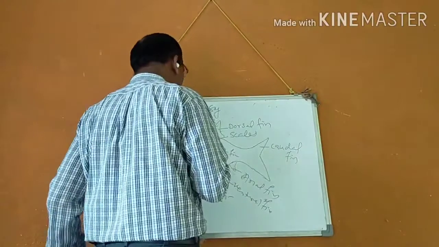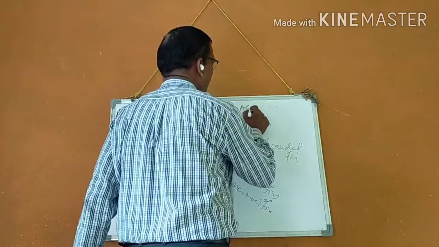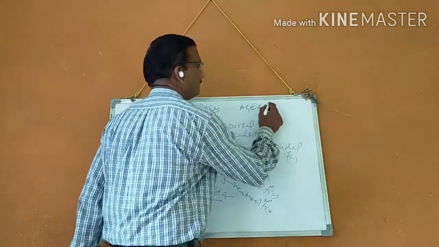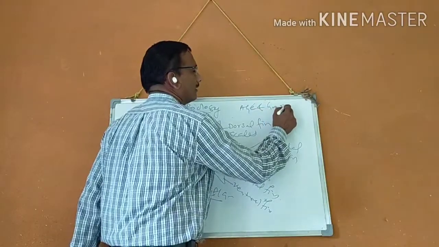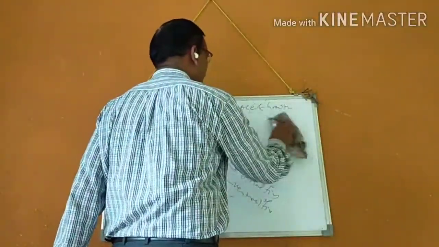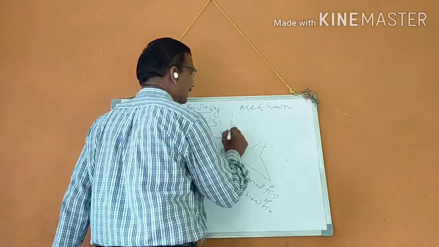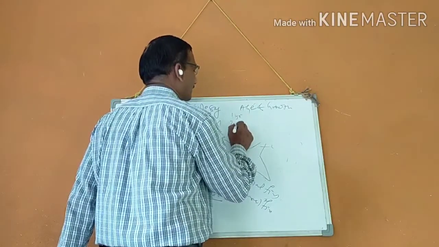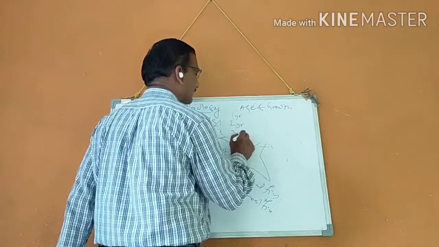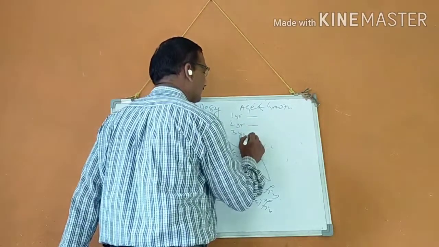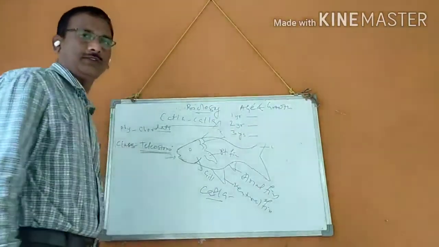Its age and growth. The fish grows in the first year, second year, and third year. What is the growth of these fishes?